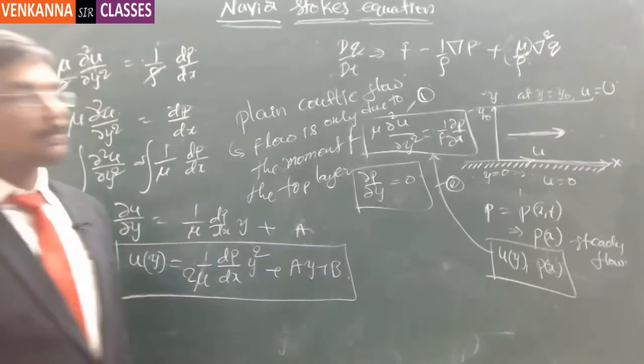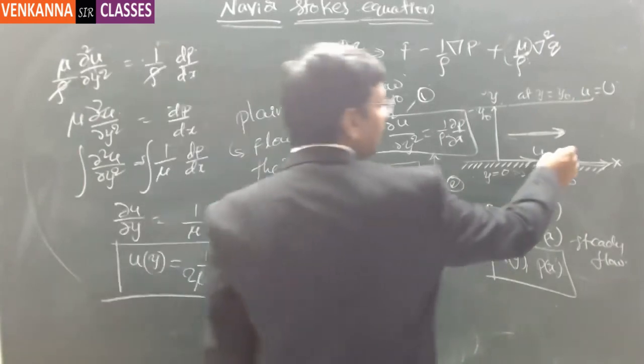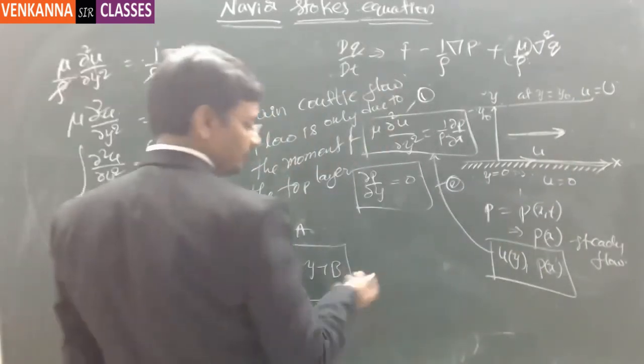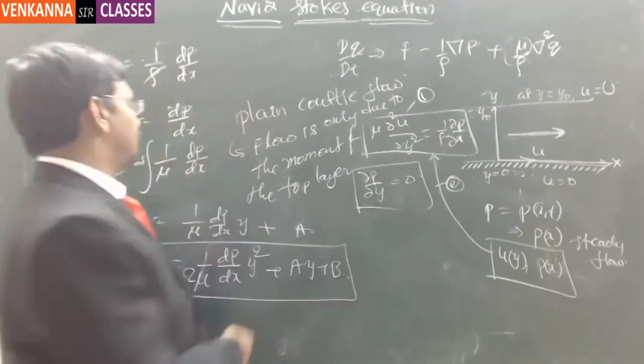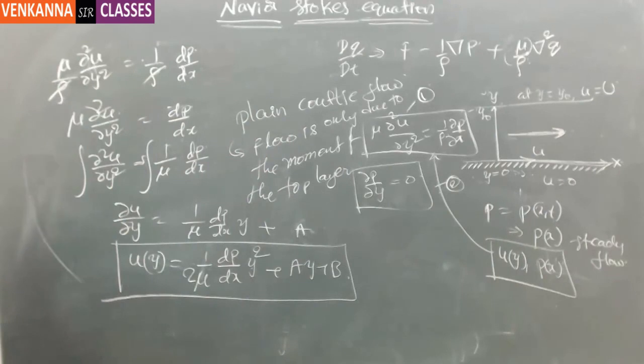And suppose the flow is only because of the pressure gradient, then we call it Poiseuille flow. So you can note this down. Once you note this down, then I'll write the definitions. Noted it down? Okay.